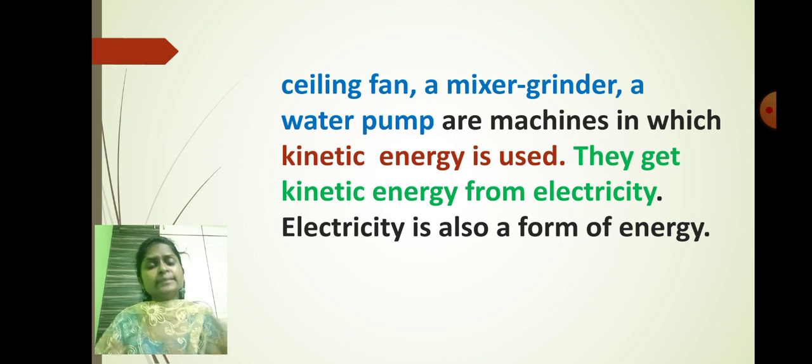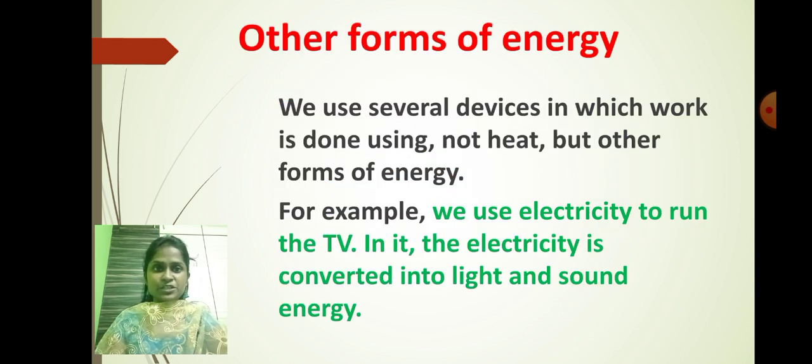What else have we learned? We have learned that there are so many machines which we use every day in our house. For example, you all know that the ceiling fan, a mixer grinder and the water pump are machines which we use in our day-to-day life. They also use kinetic energy, and they get the kinetic energy from electricity. Therefore electricity is also a form of energy. So always remember that the electricity which we use in our house is also a form of energy. Understood?